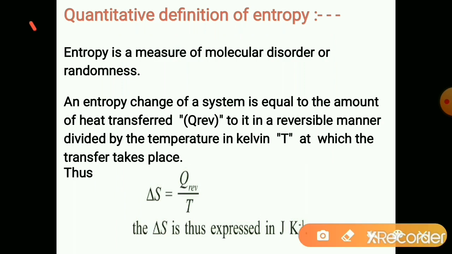Quantitative definition of entropy is given here. This is important from the point of view of board examination. Entropy is a measure of molecular disorder or randomness.